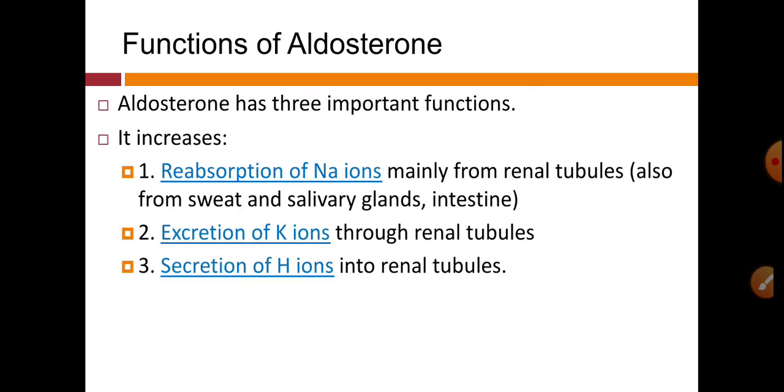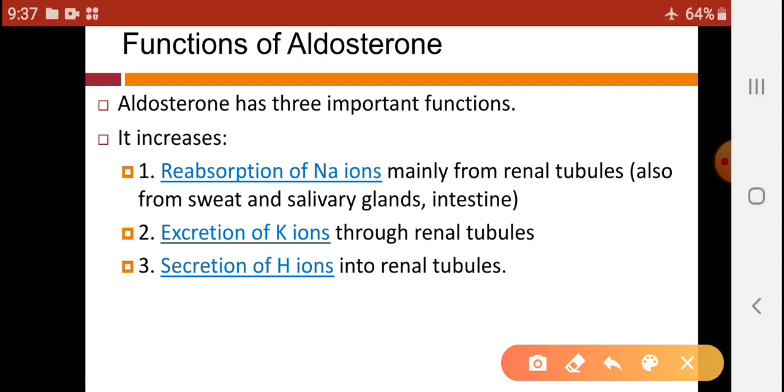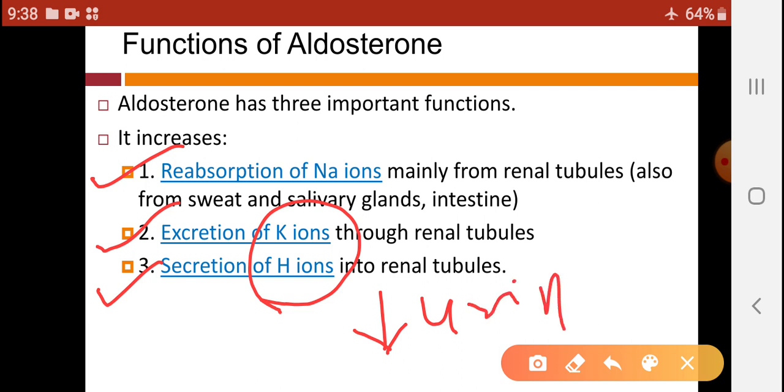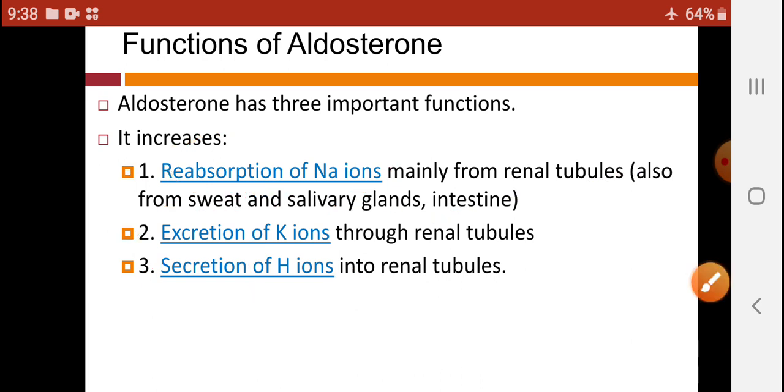So this is the important slide, that is functions of aldosterone. Aldosterone has three important functions. First one is reabsorption of sodium, excretion of potassium and secretion of H plus ion. So H plus and K plus ions are excreted through the urine, while sodium gets reabsorbed into the blood from renal tubules, sweat glands, salivary glands and intestine.